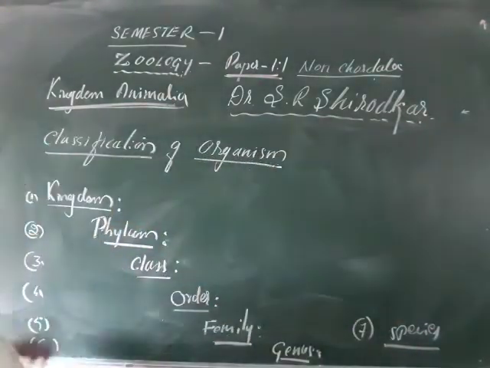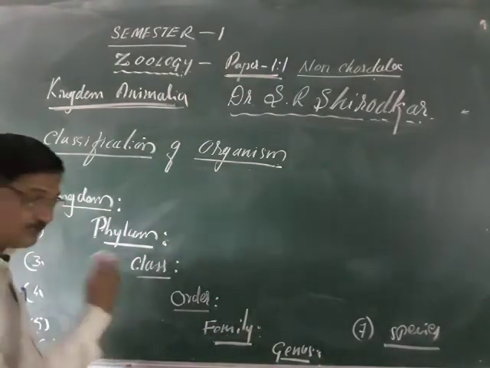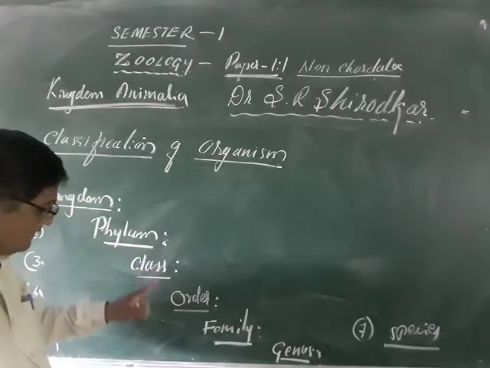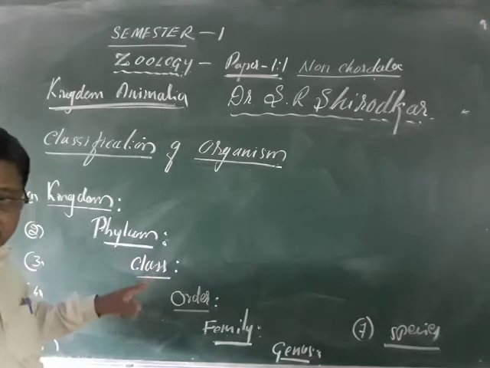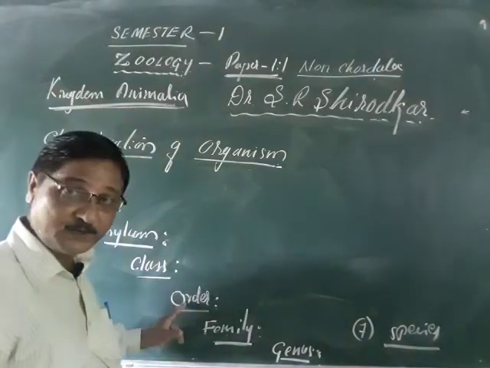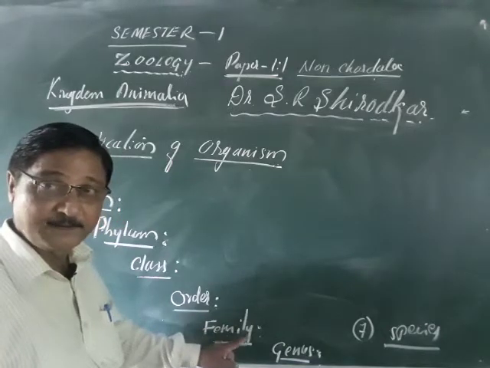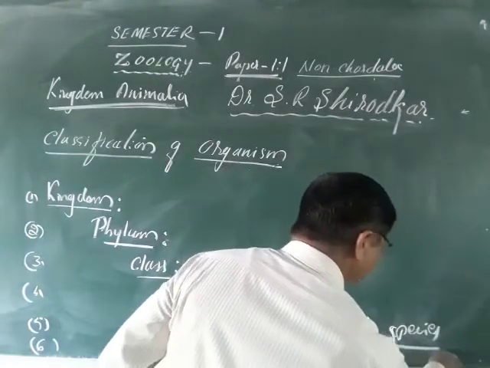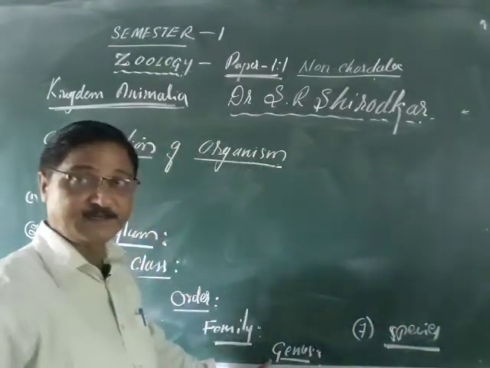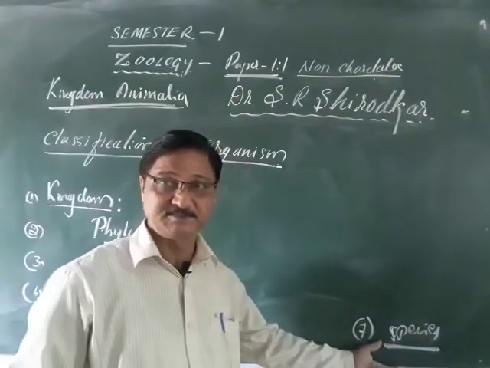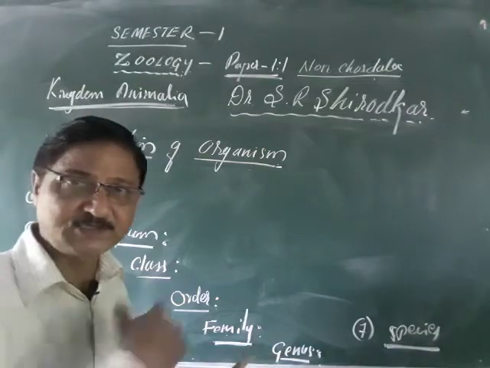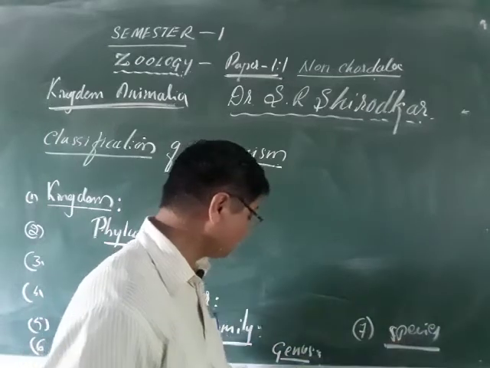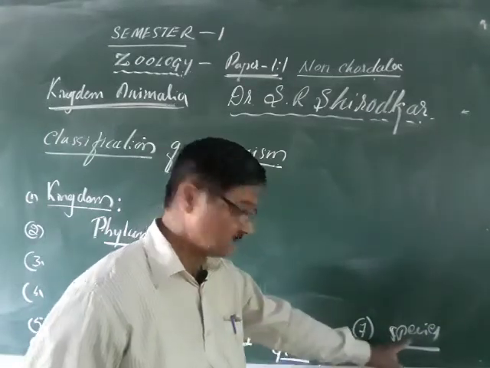These are the major ones, and if you go through the detail: kingdom, subkingdom, phylum, subphylum, class, superclass, subclass, superorder, order, suborder, family, subfamily, genus, and species. These are the ultimate ones, the genus and the species. As you were told, genus is a group of species, genetically organized. This is the taxonomic category, including altogether the species called the genus.